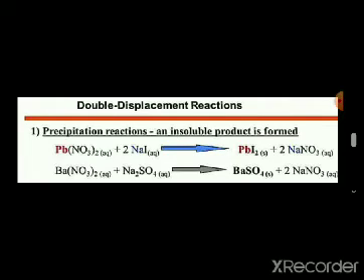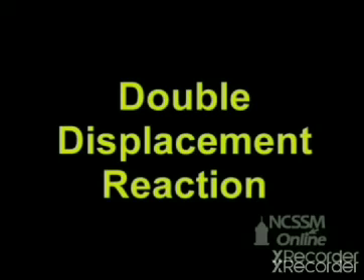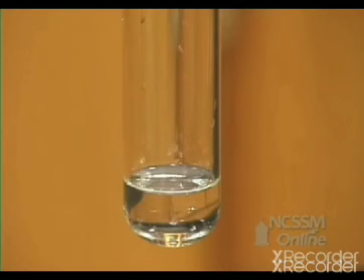So the precipitate formed is barium sulfate, which is white in color. Since the precipitate is formed and since there is an exchange of ions between the reactants, it is a double displacement reaction as well as a precipitation reaction.